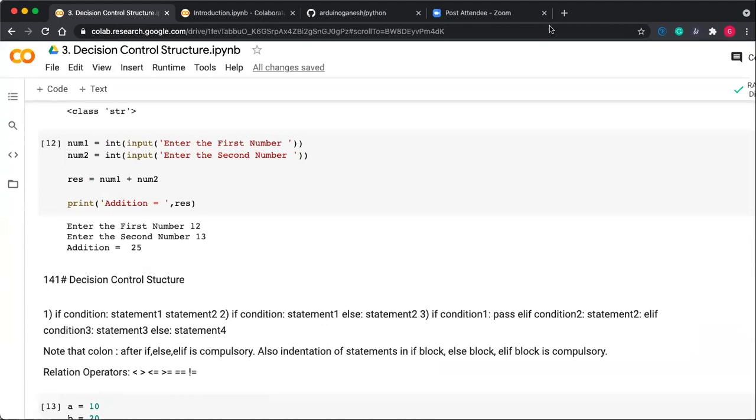So I'm waiting for your questions. 2 minutes I'm waiting. If there is no question, I will start with the new topic. Okay, so any questions? You can type your question in the chat window.